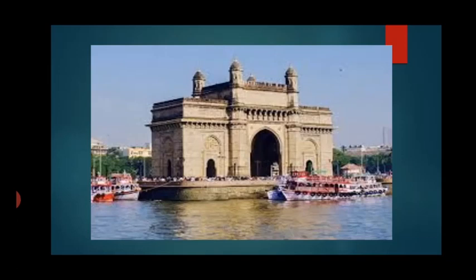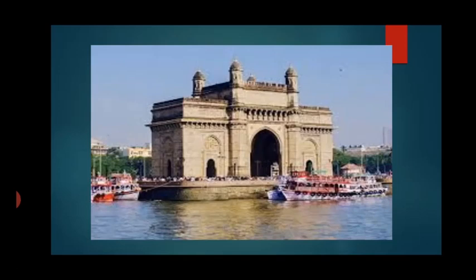All of us have gone here and we have probably done some boating also. I don't know whether all of us have done boating, but surely we have gone and seen this place. It is not only we, but people from all over India and even people from abroad, foreign countries, who come to see this place, isn't it? So, this is the Gateway of India.